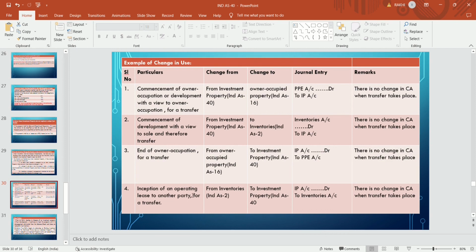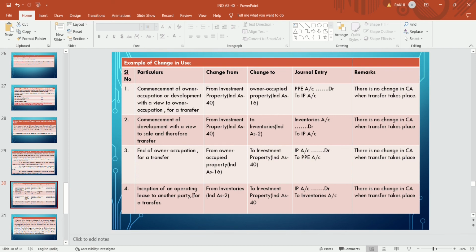Examples of change in use. There are some examples which we are going to discuss. Serial 1, the change in use, journal entries and remarks. Commencement of owner occupation, or development with a view to owner occupation, is a transfer. It means the company has previously used that property as an investment property.